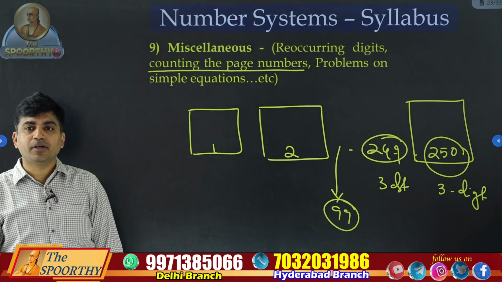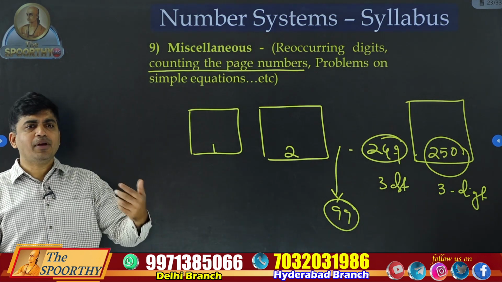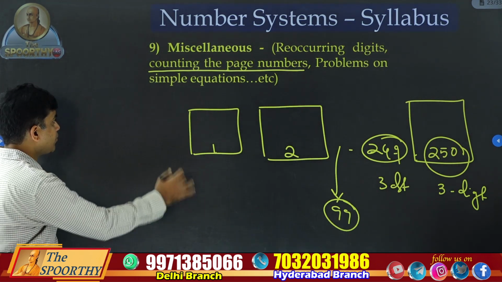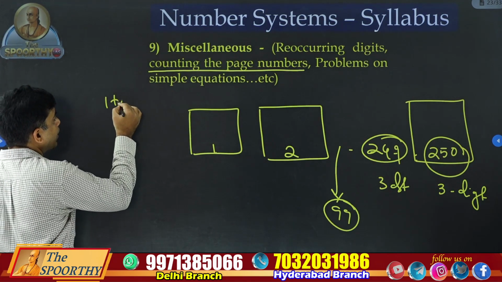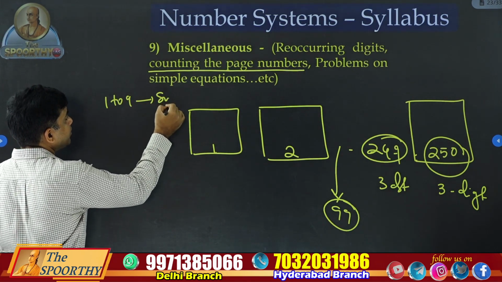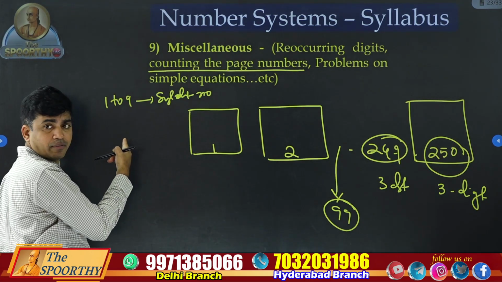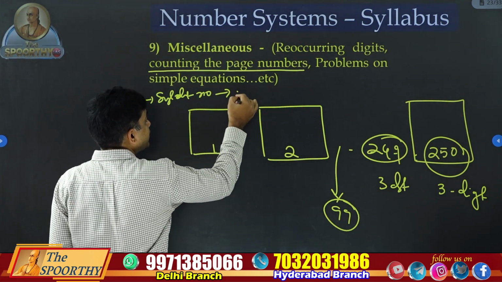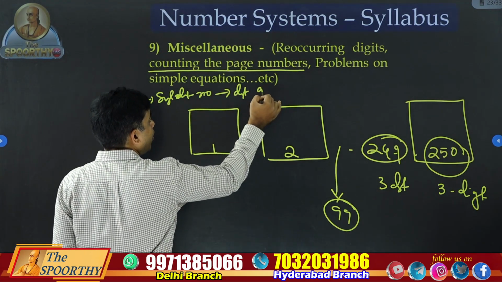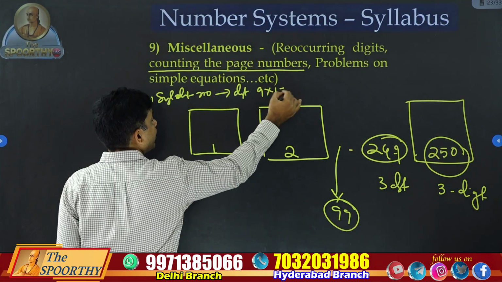What is the concept here? Normally we discuss all these things before the questions. 1 to 9 are single digit numbers. So how many digits are there? 9 numbers, 9 into 1, 9 digits.